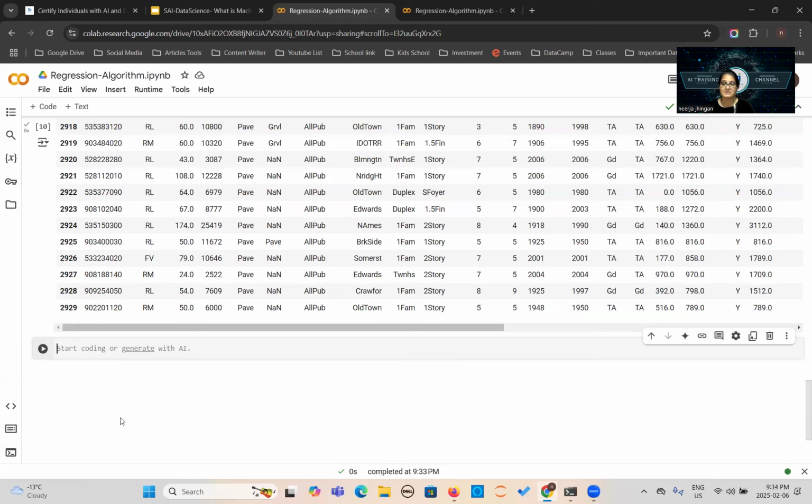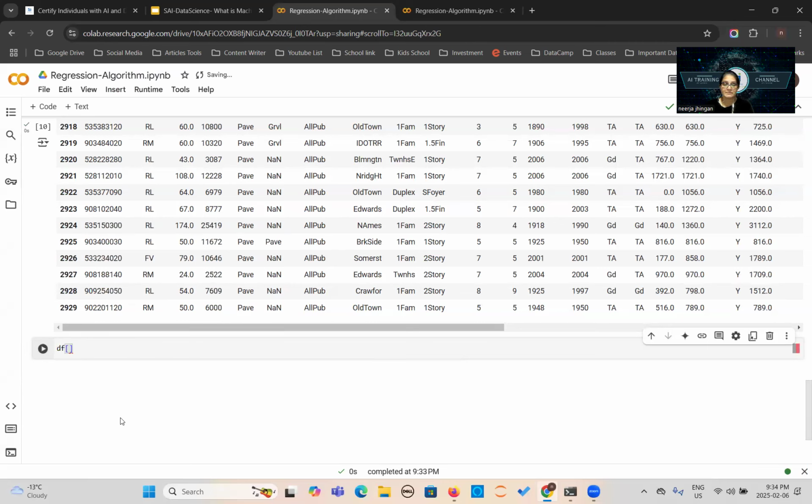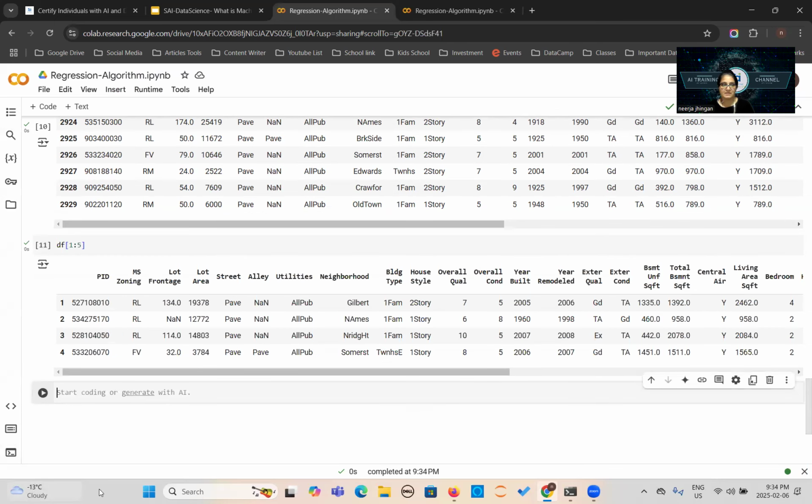So how would we slice the data frame? Here we go. df, you can see 1 to 5. So it will show you the first 5 rows again. Although the data frame index always starts from 0, this will start with 1. So this is another way if you don't want to use the head method.